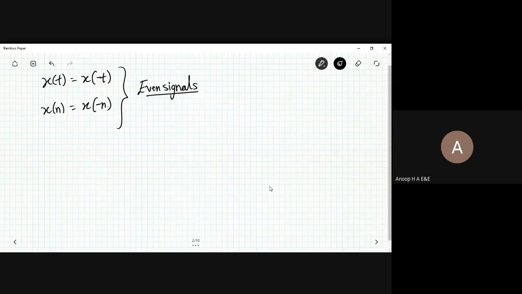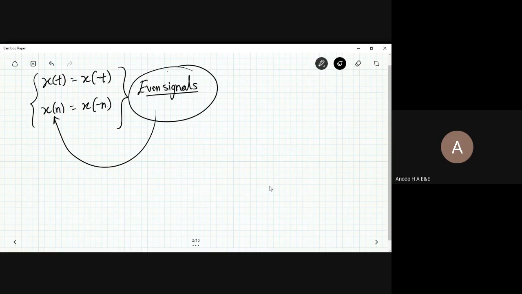This condition holds good for all even signals, and vice versa. If I want to call a signal an even signal, I have to prove these two properties. If the given signal is continuous, I use the t form; if it is discrete, I use the n form. n is a number, and t is the time represented over the x-axis. This is what you can understand from the even signal property.